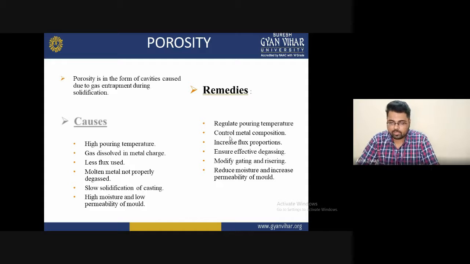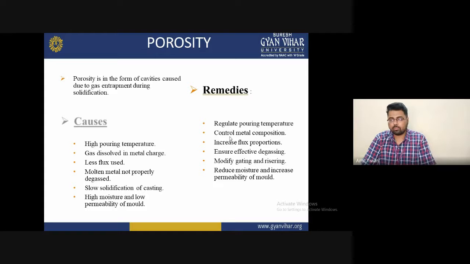Modify the gating and risers, reduce the moisture and increase the permeability of the mold. Reducing the moisture and increasing the permeability of the mold is one of the good remedies for preventing porosity problems in metal casting. How do you reduce the moisture? If you are making a composite material, the reinforcement metal is preheated before mixing with the pure alloy.